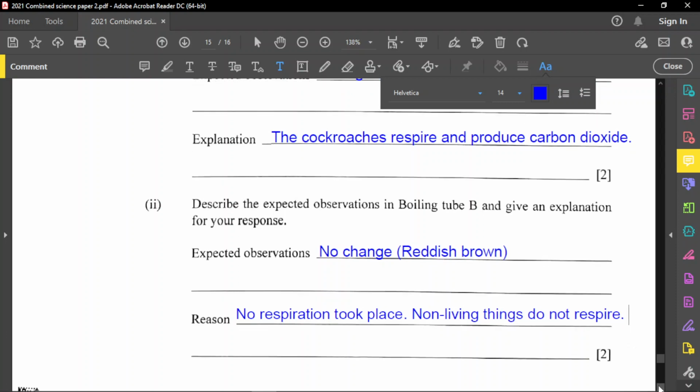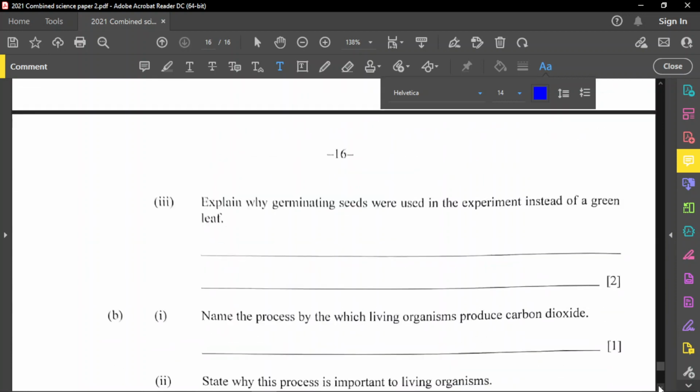Let's see what is next. Here it says: explain why germinating seeds were used in the experiment instead of green leaves. That one is like a sweet question. Why use germinating seeds rather than green leaves? That's for you to think about a little bit. Green leaves will photosynthesize, they will use up the carbon dioxide and produce oxygen instead. But seeds do not photosynthesize. Remember that. Seeds have their own food, so they absorb the food from the seed and respire, and instead they produce carbon dioxide.